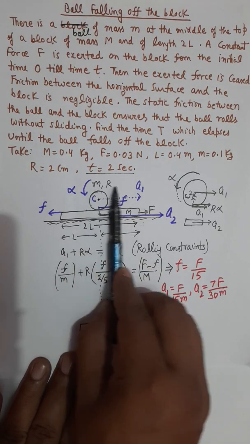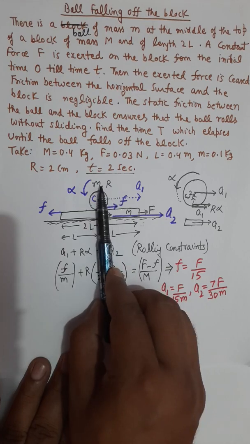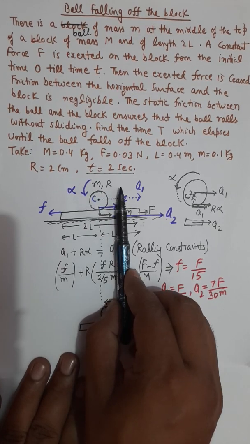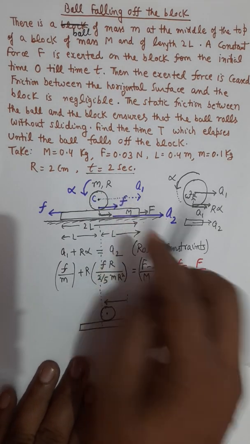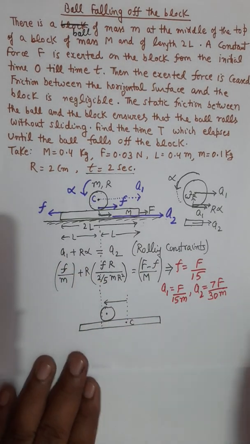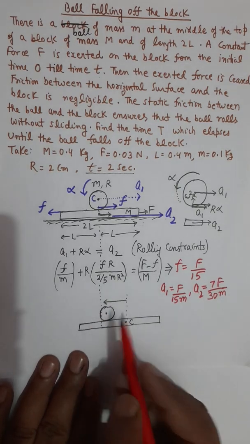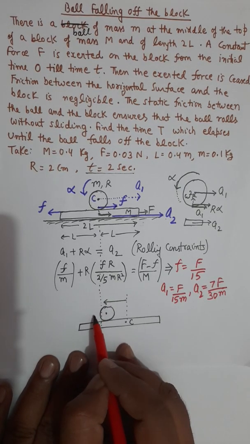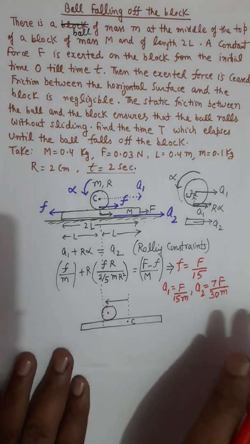So this ball will move forward, but because it is moving less than the platform, relative to platform, the ball will be in the backward direction. And this ball will have some relative velocity in this direction.